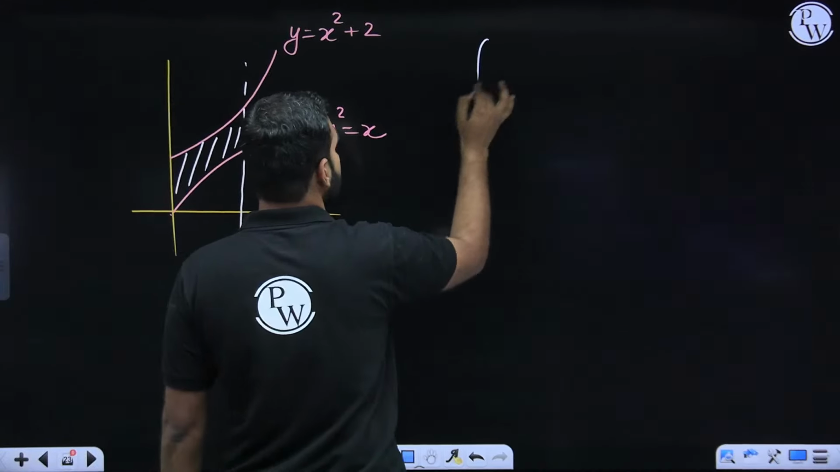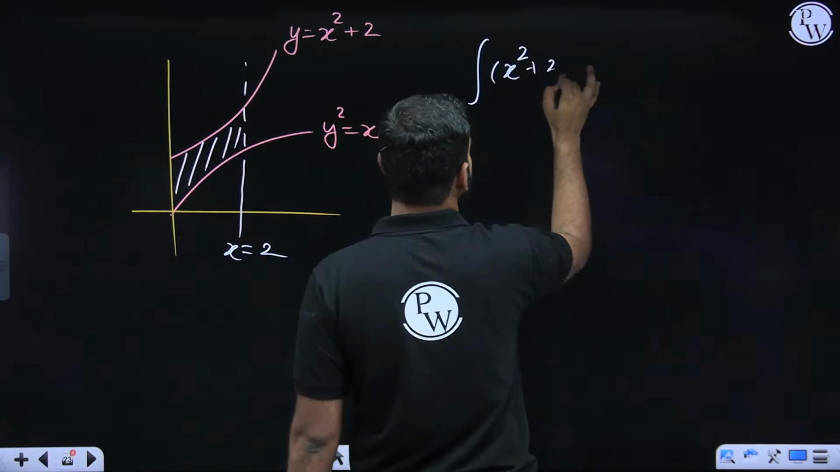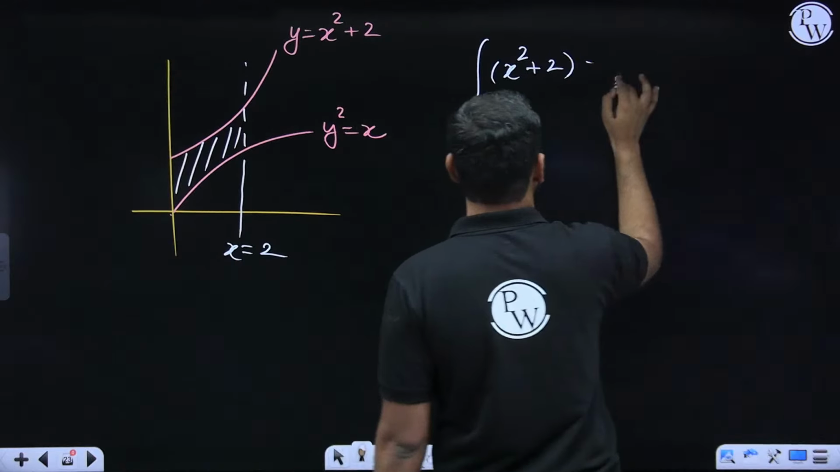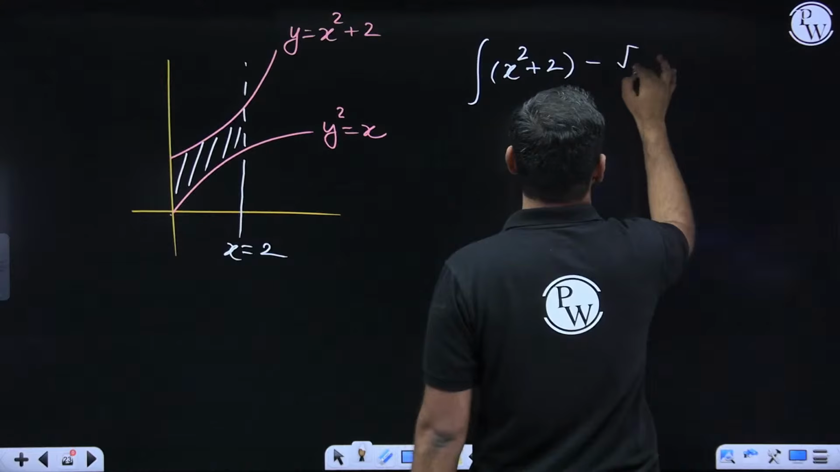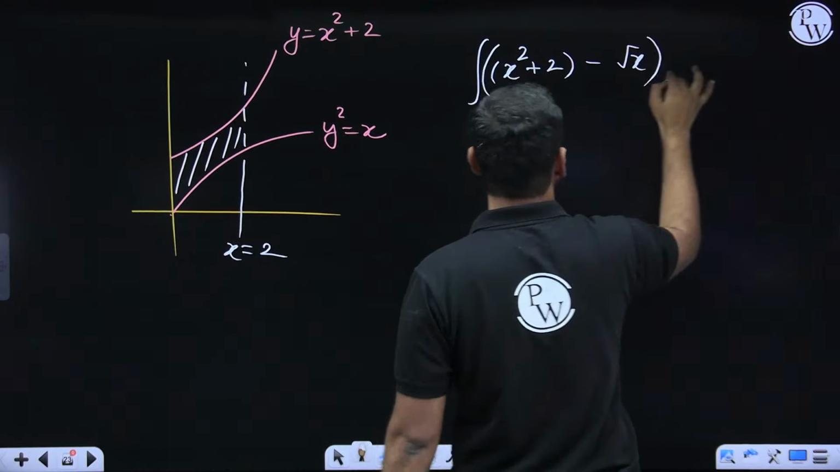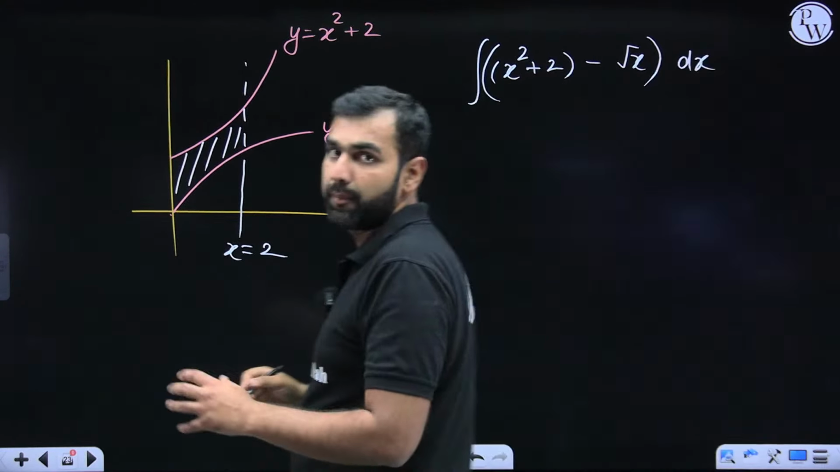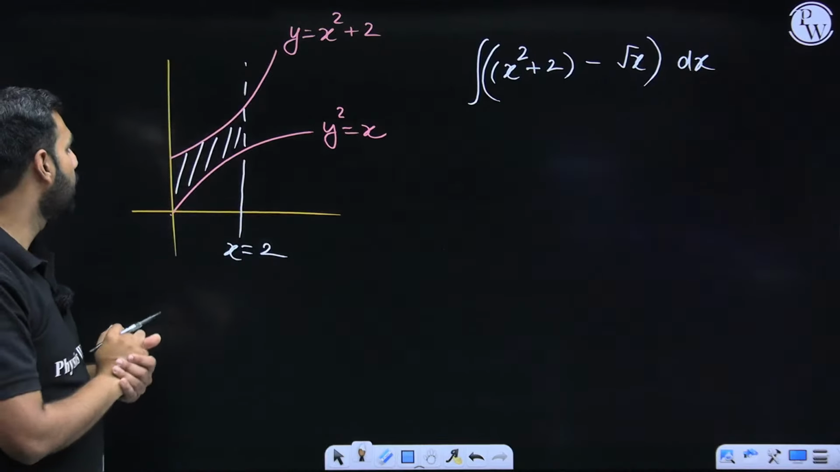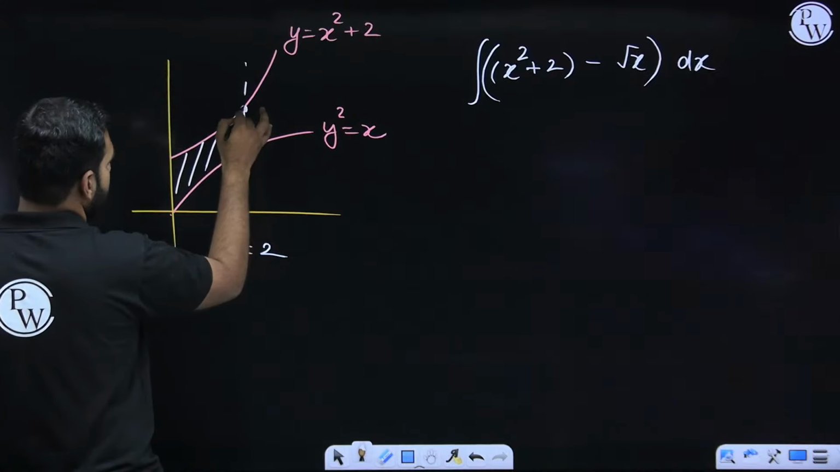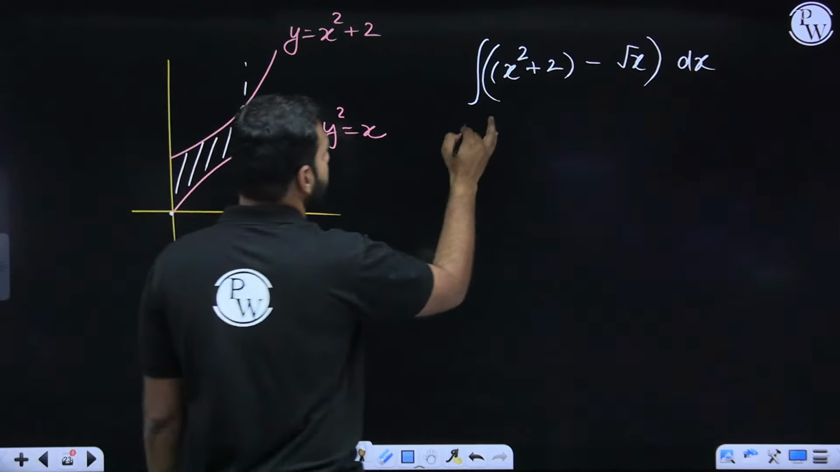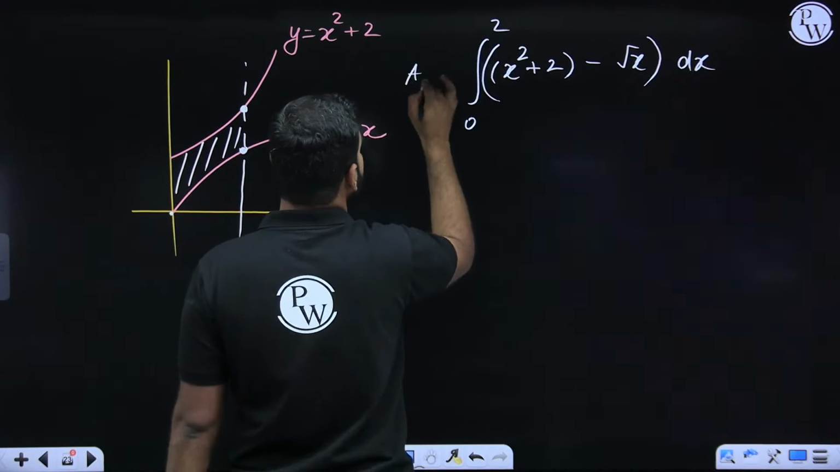So the integration of the upper curve, which is x² + 2, minus the lower curve, which is y = plus root x, the upper arm. So this is (x² + 2 − √x) dx. Now let's talk about the lower limit and upper limit. Are you understanding it? I am again taking from here to here. So this is 0 to 2. I hope there is no confusion on that. So this will be the value of A2.